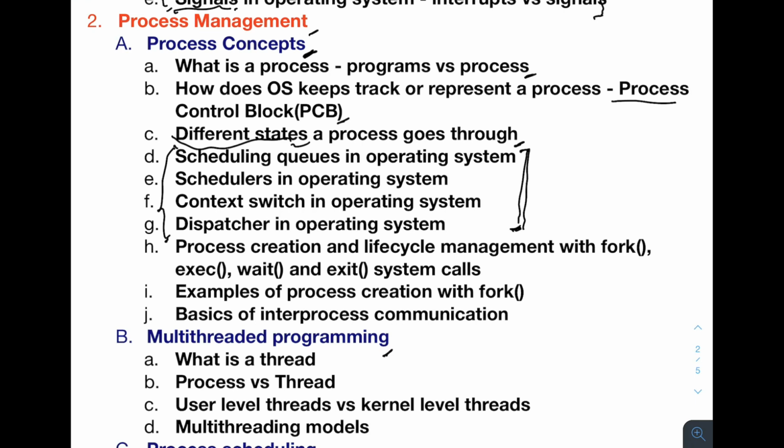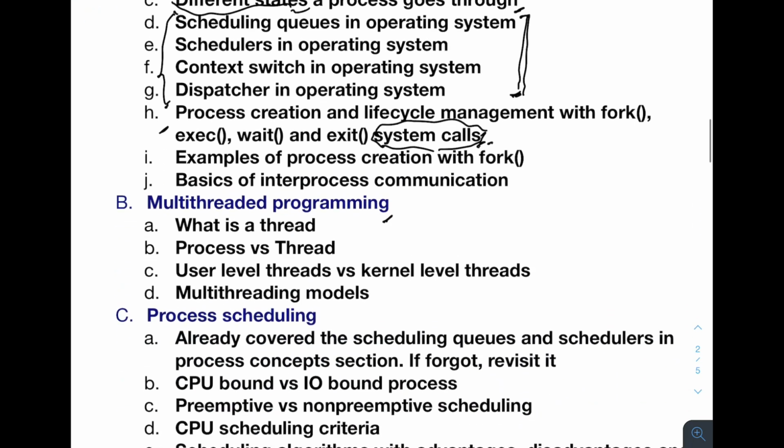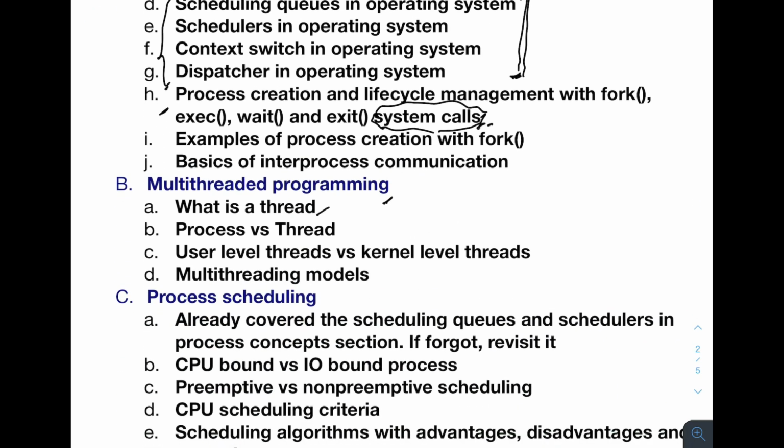Then the most important thing in process is process creation and the life cycle management of a process through various system calls. That's why I told you understanding system calls is important. If you cover it before, here you won't get confused about what system calls are. Then we will go to multi-threading programming. What is a thread? What is the difference between process versus thread? Then what are user level threads and what are kernel level threads?